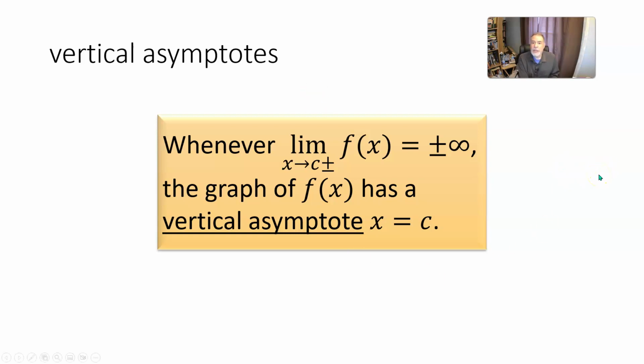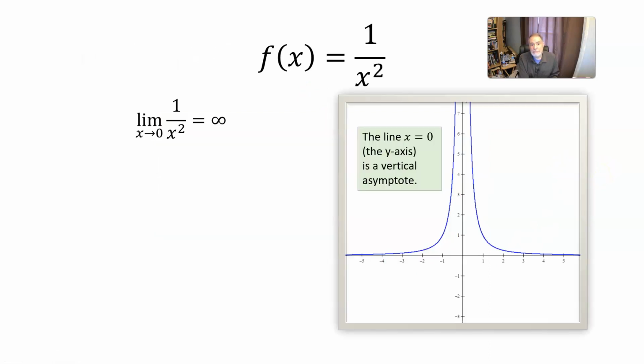So looking at the examples we've already seen, the function 1 over x squared has a vertical asymptote right here. It's the y-axis, the line x equals 0, because the limit as x approaches 0 is infinity.